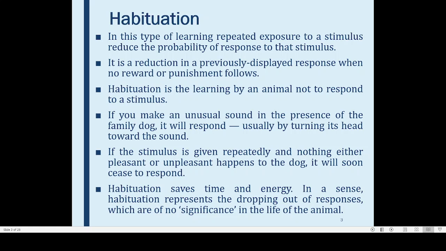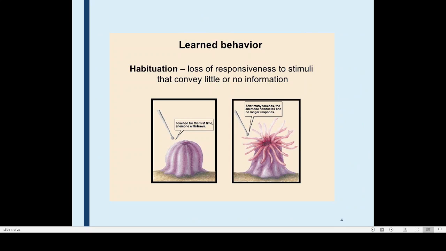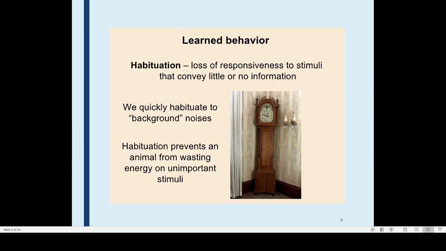It is simply that repeated exposure to a stimulus will be reducing the response to that stimulus, and that is happening in almost every sphere of the animal kingdom as well as in plants. Here you can see, this is a sea anemone. If you touch the tentacle, it will be shrinking. So that is what is happening. But if you keep repeating it so many times, there will not be any response. So this kind of behavior is known by the name habituation.